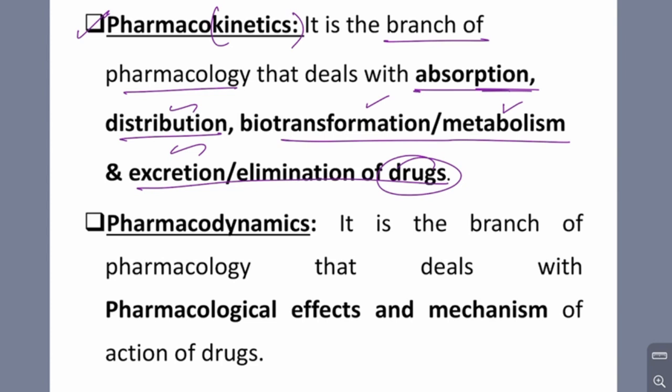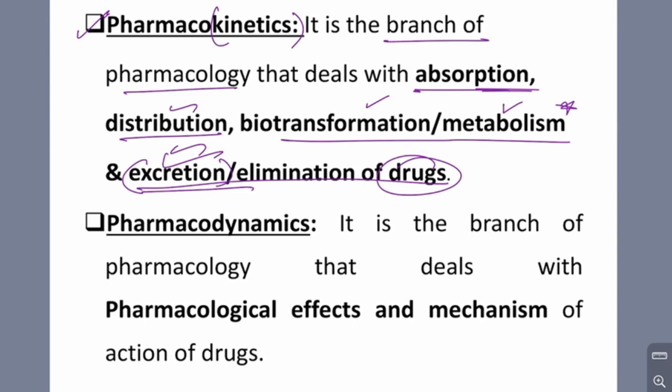Okay, so we take a tablet, and after taking it, it gets absorbed in our body, right? After absorption, it gets distributed, so it goes to the particular receptor, then metabolism, so the main activity is the metabolism, then excreted. So from our body, it gets excreted. After the work is done, it gets excreted.